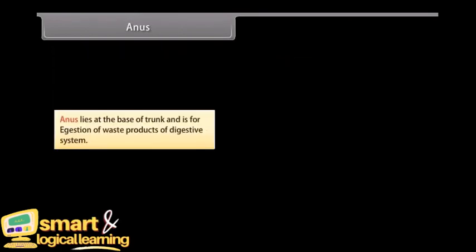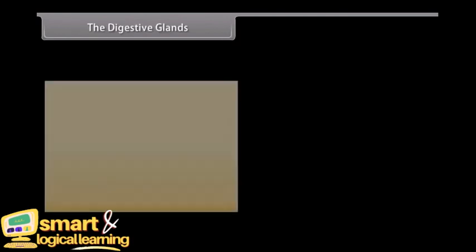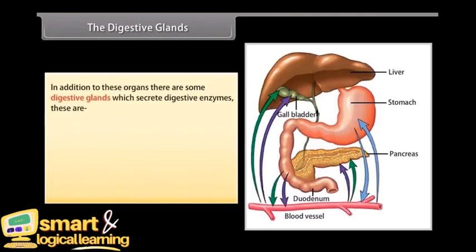Anus. Anus lies at the base of the trunk and is for egestion of waste products of the digestive system. The digestive glands. In addition to these organs, there are some digestive glands which secrete digestive enzymes. These are salivary glands, gastric glands, liver, pancreas, and intestinal glands.